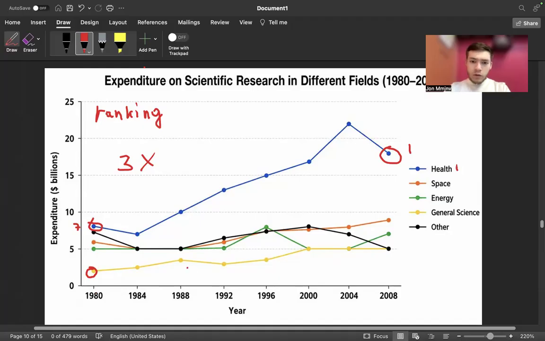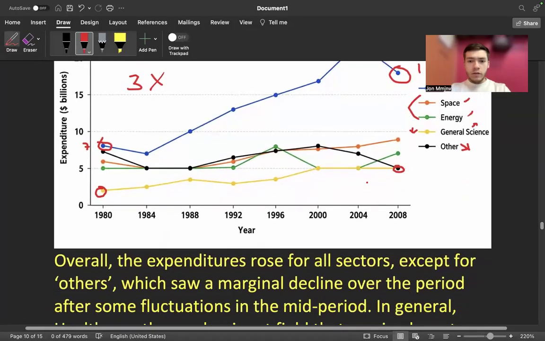Then the yellow one received the least amount of money, and it is the same in the end. Then we have these two. The orange one increased, green increased, black decreased. So black was the only one to decrease. Others increased, but this one was the lowest. This one was the highest. But these two increased, so we're going to group them together. And that's basically it. We may mention the peak if we want, and that makes it perfect. And that's how we cover it. And this is the example.